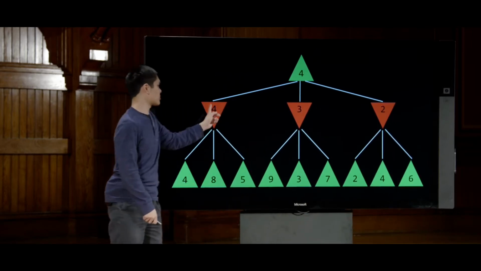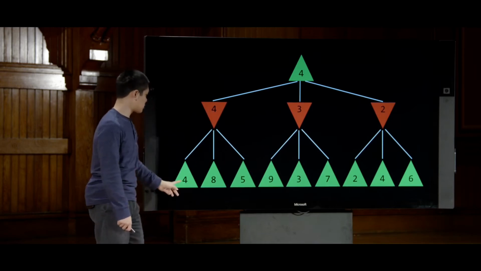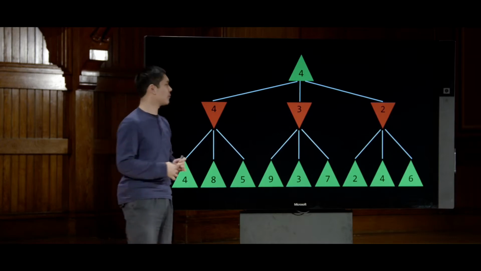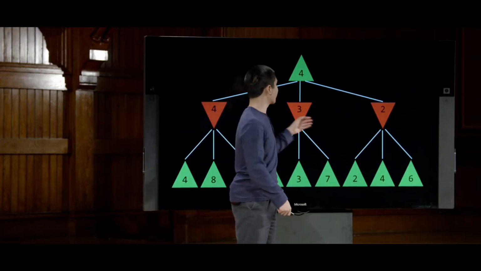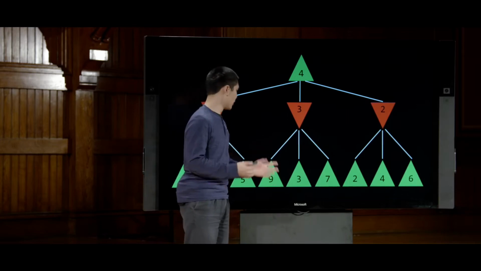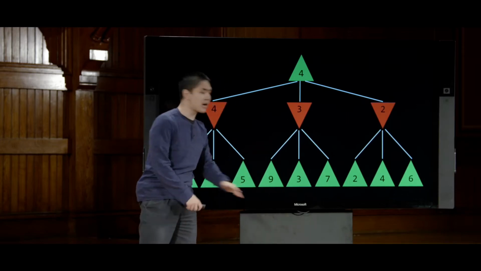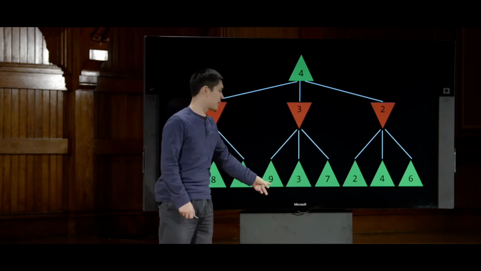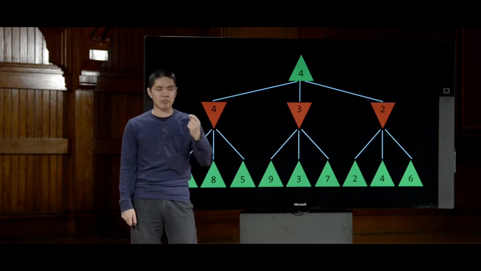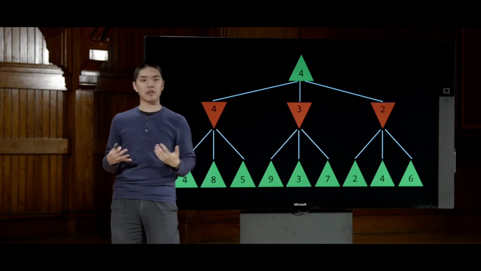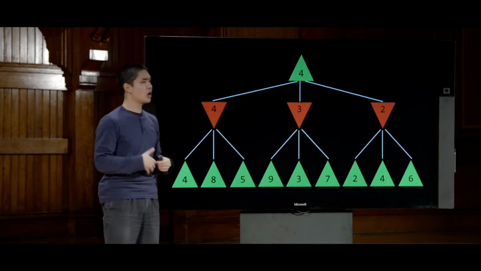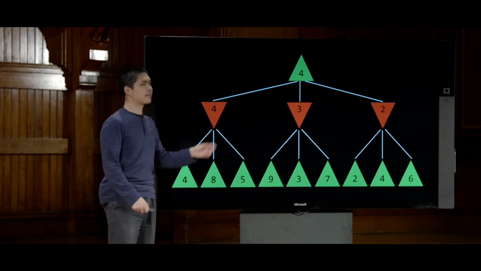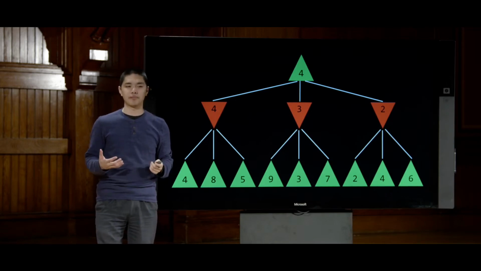Because if I choose this option, if my opponent plays optimally, they will try and get me to the 4, but that's the best I can do. I can't guarantee a higher score, because if I pick either of these 2 options, I might get a 3 or I might get a 2. And it's true that down here is a 9, and that's the highest score out of any of the scores. So I might be tempted to say, maybe I should take this option, because I might get the 9. But if the min player is playing intelligently, if they're making the best moves at each possible option they have when they get to make a choice, I'll be left with the 3, whereas I could better, playing optimally, have guaranteed that I would get the 4.